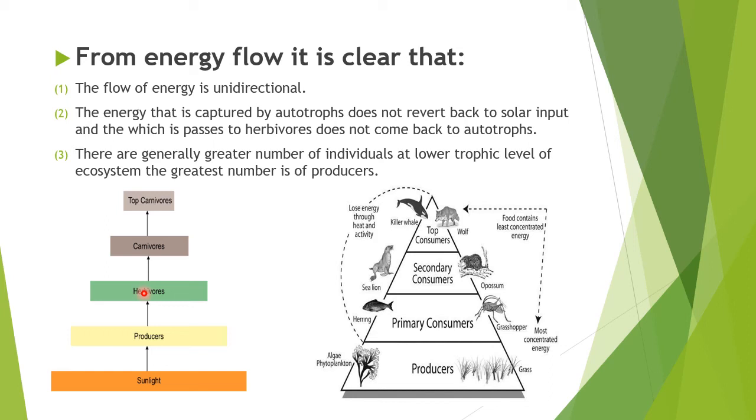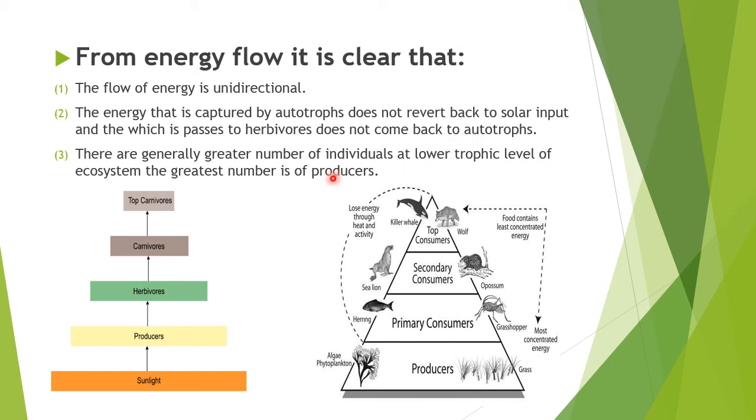So the flow of energy is unidirectional. The energy that is captured by autotrophs does not revert back to the solar input, and what is passed to the herbivores does not come back to the autotrophs.